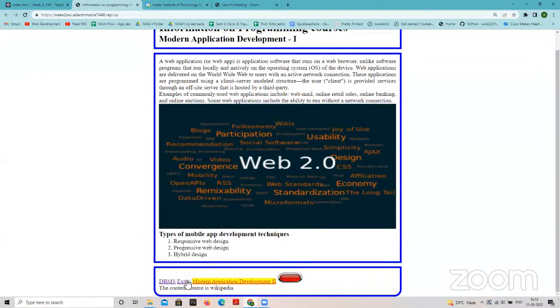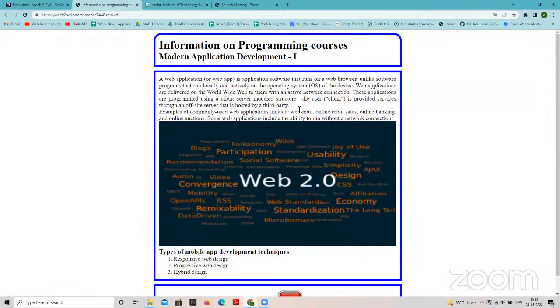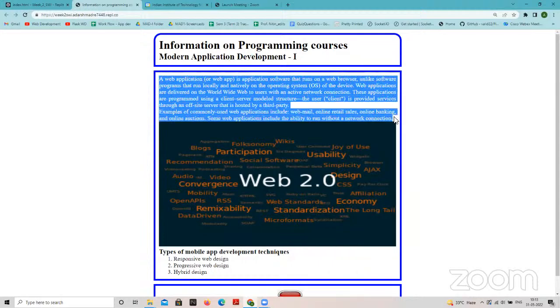We added some styling which we did in the last sessions, and this is the format. Currently it shows information on programming courses. This is some static data, and then whatever you take with the help of the form, the course name can be added like this, so it should come here. Then the course code and details about the course can come in the next page, where we are giving the details of the page that we statically created.